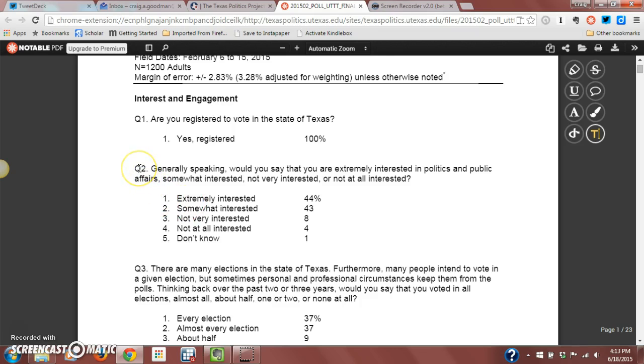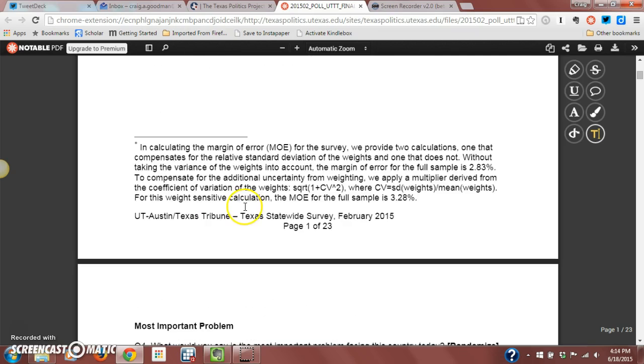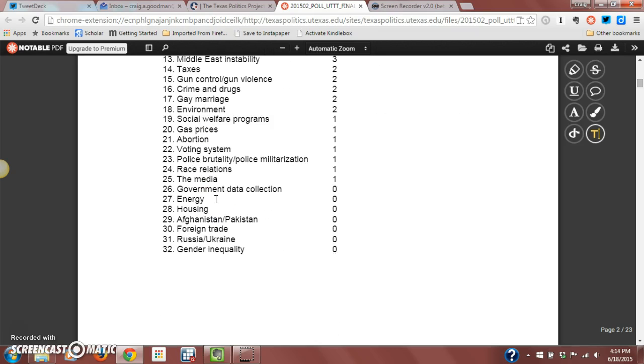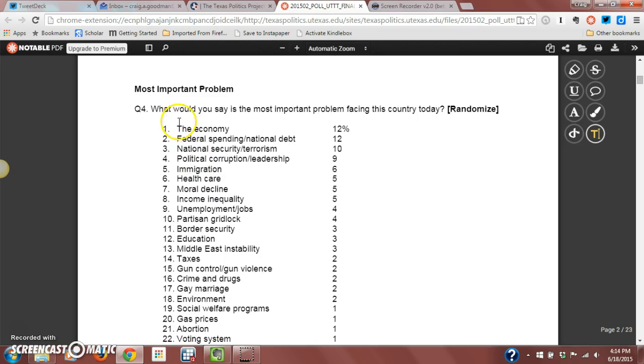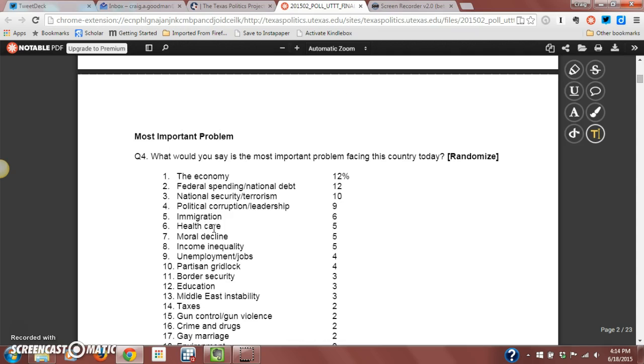So again, for example, here in question 2, this is a closed-ended question. These are the only choices that respondents get. So the people who are asked the question, they have to choose one of these 5 outcomes. Here in question 3, in terms of elections, these are the only options that you get to choose from. Number 4, this is a most important problem. The people who participated in the survey, these were the choices that they could give. This is a closed-ended question because they were limited to giving one of these 32 different responses.